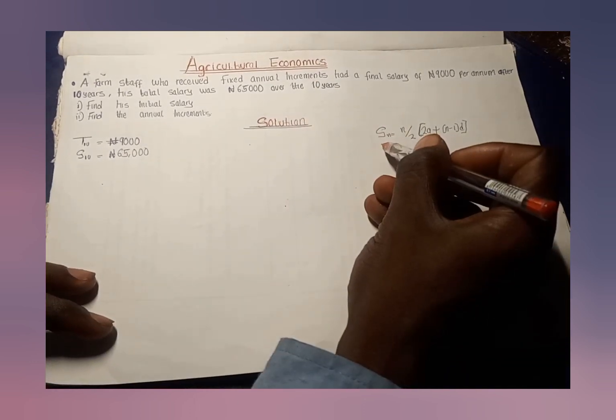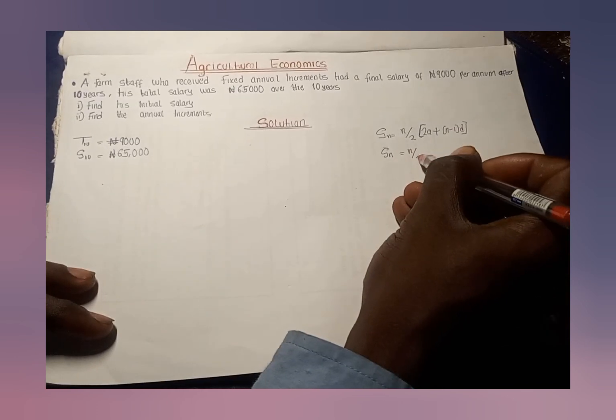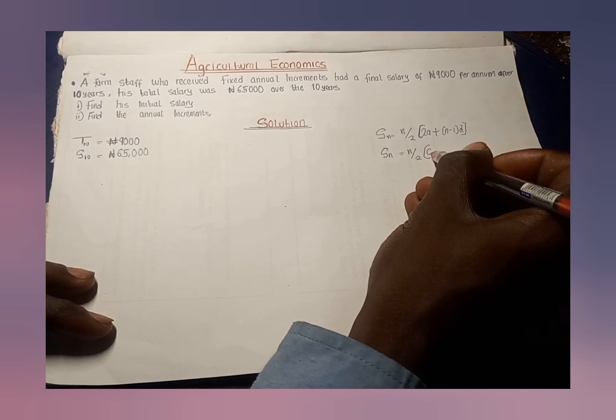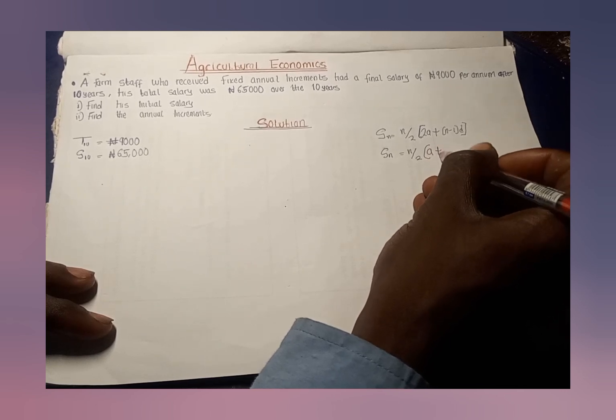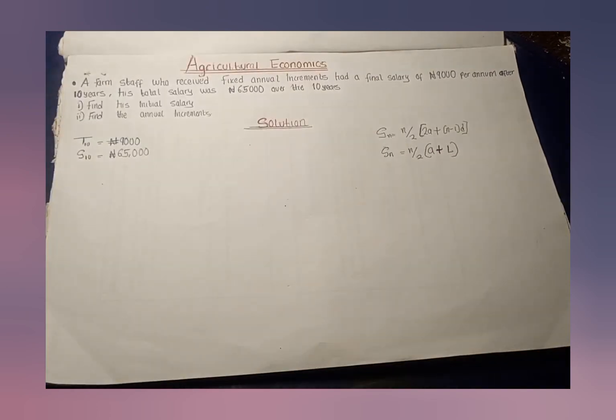This is the first one. Then the second one is Sn equals n over 2 into bracket a plus l. Now, these are the two formulas for solving the sum of the nth term of an arithmetic progression.